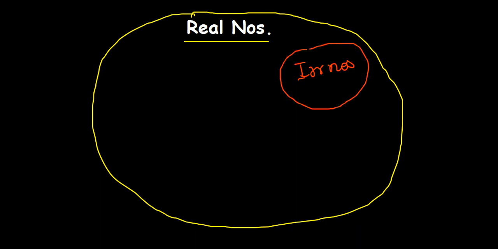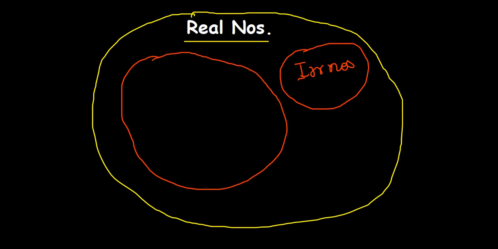Well, let me make a graph for that so that you can understand what the real number is. So, let's have something like this, a big circle, which is real numbers. Now, let me make a few divisions for this. So, there's something called irrational numbers. I'm using the short form for the irrational. And there is something called rational numbers. So here what we are going to have is rational numbers.